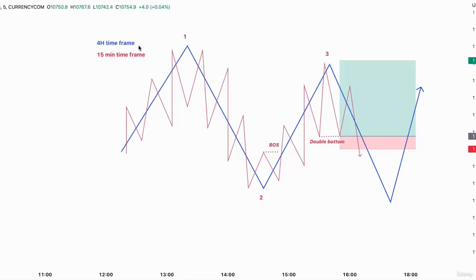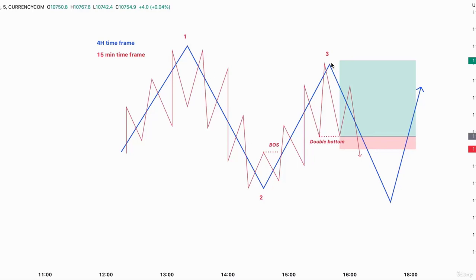Here we have the 4-hour Nasdaq chart. We are creating each time lower lows, so obviously we are in a bearish trend. Once we move to the smallest time frame, 15 minutes for example, you may be confused because we have a bullish trend and the market is creating each time a higher high. Therefore, the smaller time frame bullish bias was just a retracement of the higher time frame bearish trend.